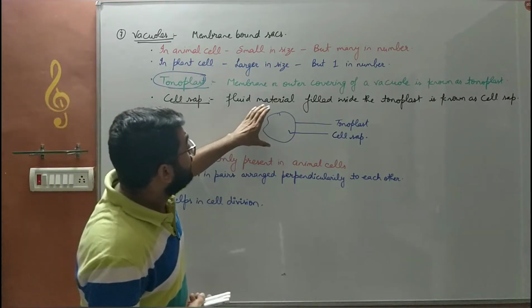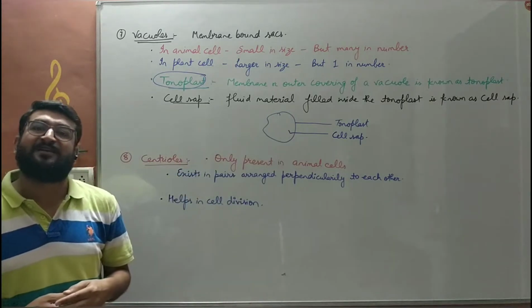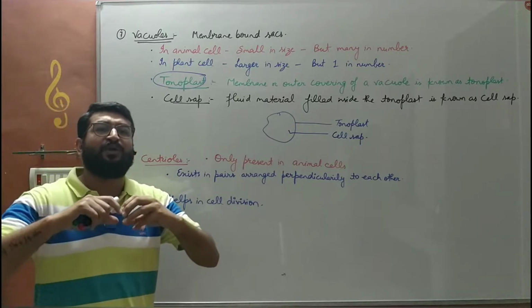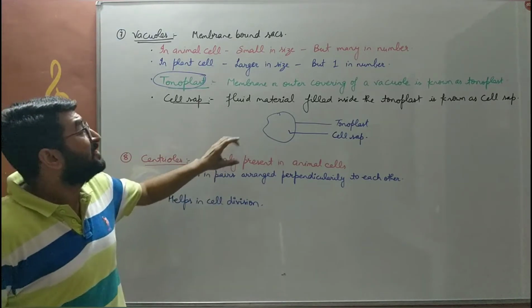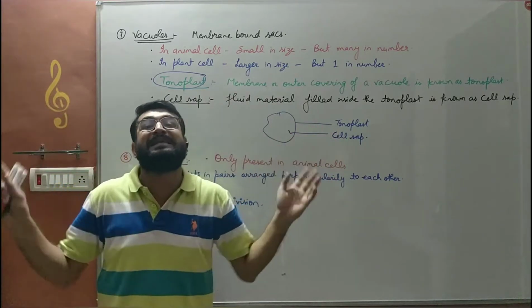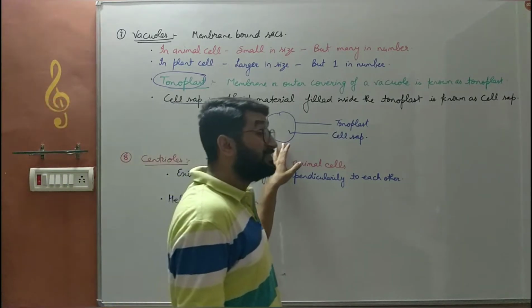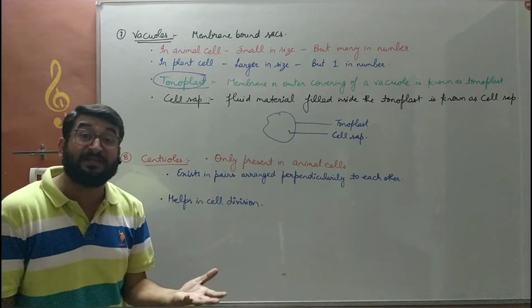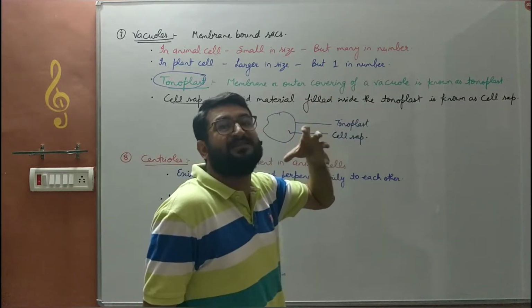So this is the vacuole. On this basis also there is a difference between animal and plant cells. How? If we recall the diagram of animal and plant cells, in an animal cell these vacuoles are very small but large in number. There are many in an animal cell. Whereas in a plant cell, a large single vacuole is present in the center. Due to the presence of the large vacuole in a plant cell, the nucleus is shifted towards the periphery.